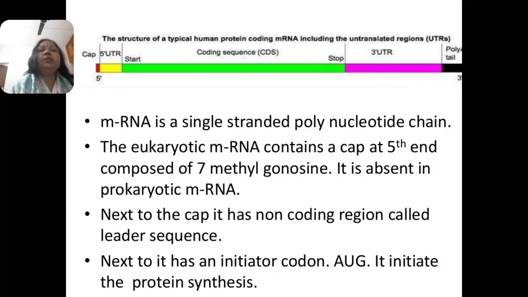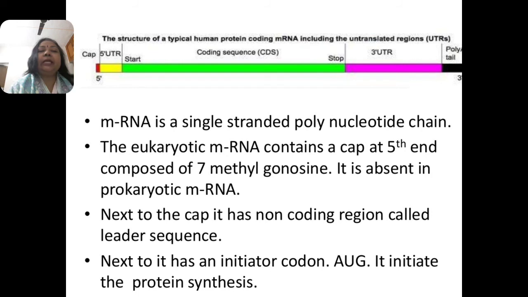Messenger RNA is a single-strand polynucleotide chain. In eukaryotes, messenger RNA contains a cap at the 5' end, composed of a 7-methyl guanosine cap. This is totally absent in prokaryotic messenger RNA. It is only found in eukaryotes.